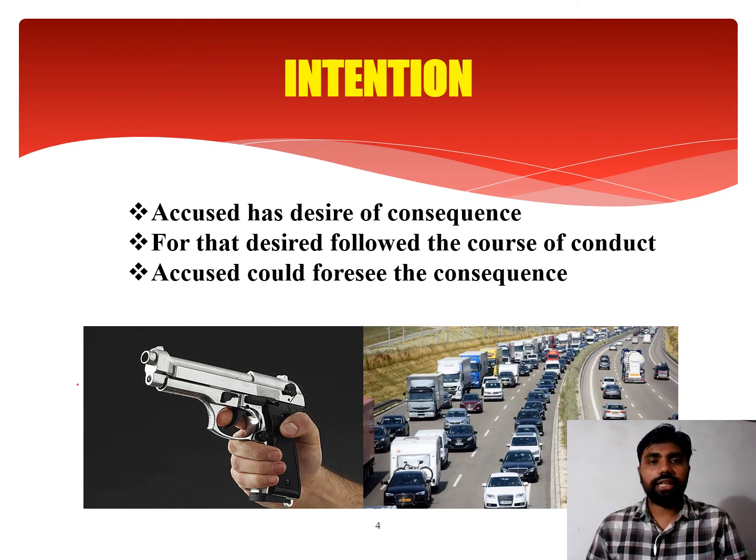Now the question is, if the desire is missing and foresight is present and he followed the course of conduct, then can he not be punished? Of course he shall be punished. But for that we have another term called recklessness.